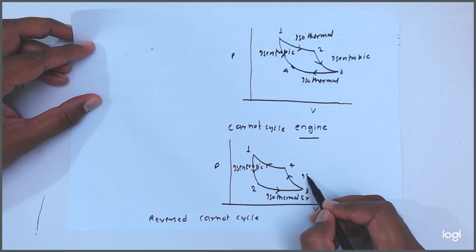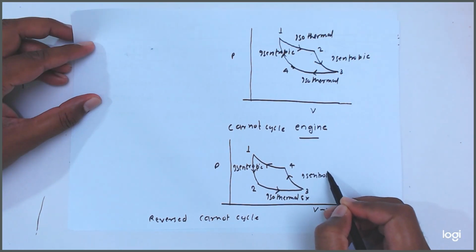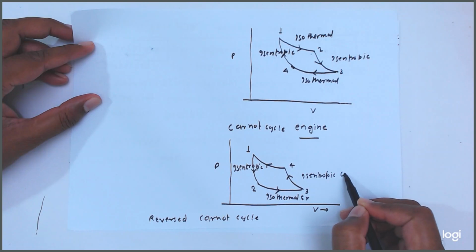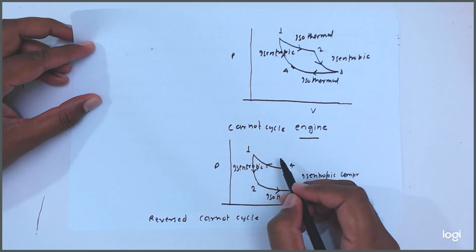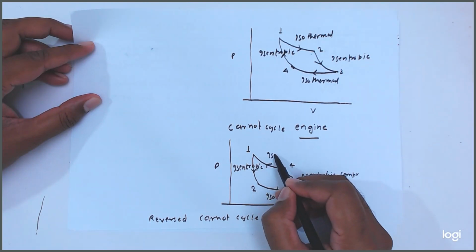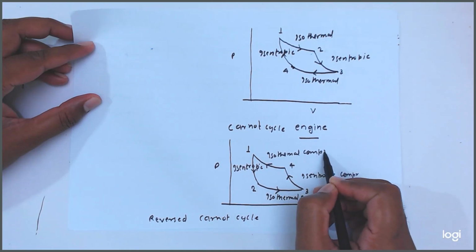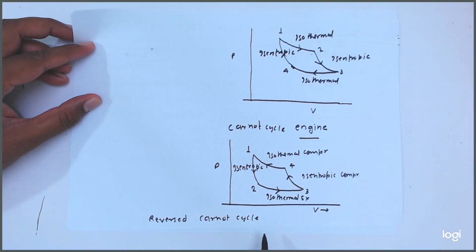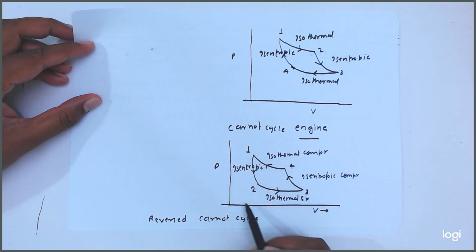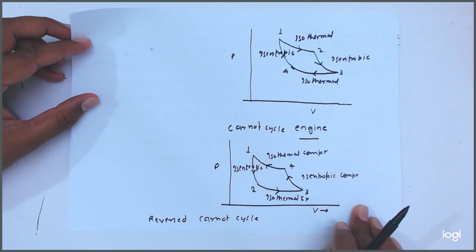This is isentropic compression, and this one is isothermal compression. Getting friends? So this is the reverse Carnot cycle. Getting what is the reverse Carnot cycle? This is the reverse Carnot cycle.